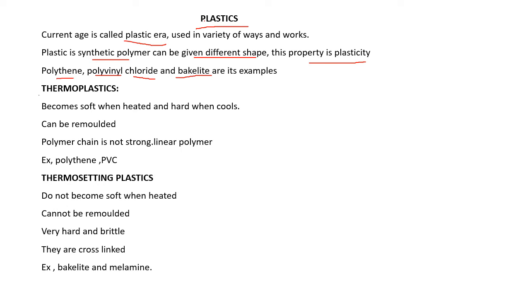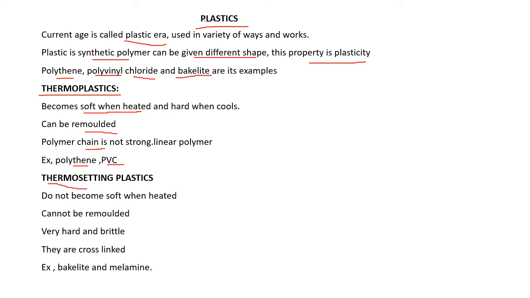Plastic is basically divided into two parts. Thermoplastic: thermoplastics are those types of plastics which become soft when heated and are easy to remold. Remold means to change the shape. We can change the shape of thermoplastic. Why can this type of plastic be molded? Because their polymer chain is not strong. They are linear, so they can be remolded. For example, polythene and PVC, polyvinyl chloride.